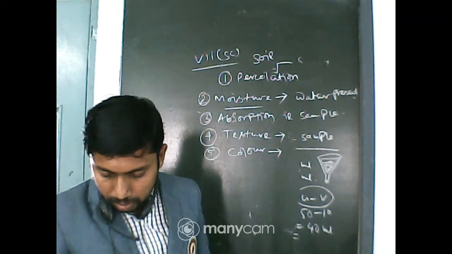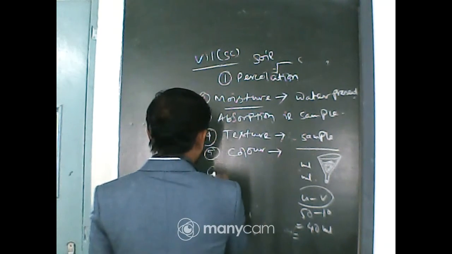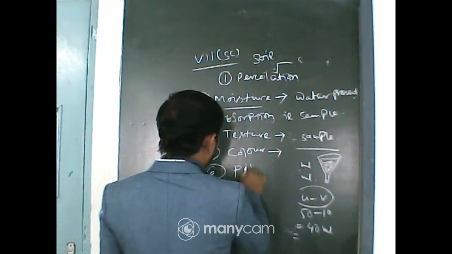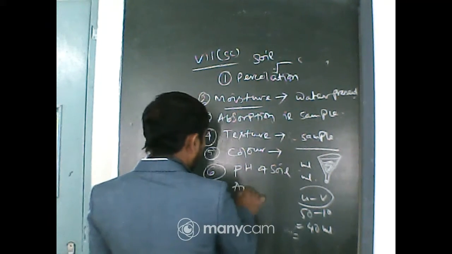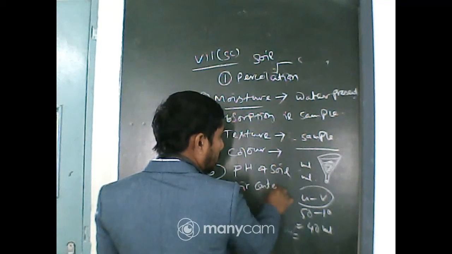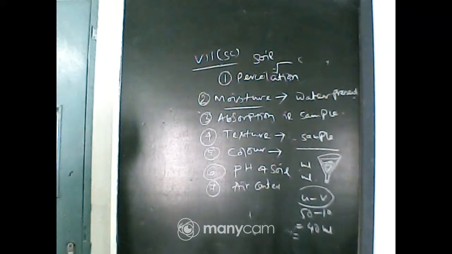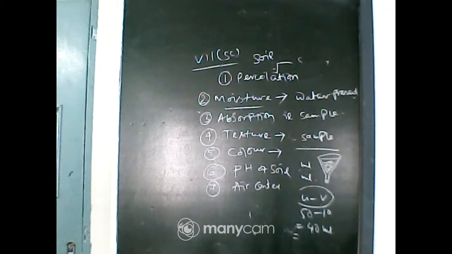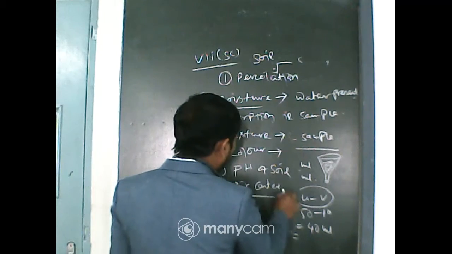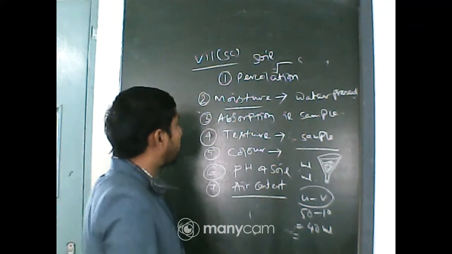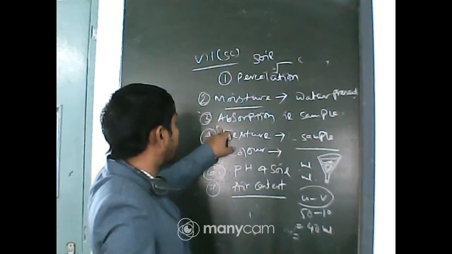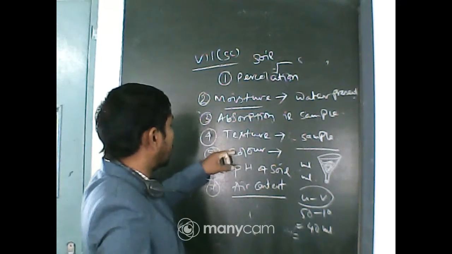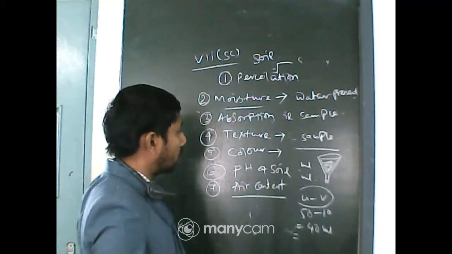Next one, pH of the soil, and number 7 is the air content. So these are the properties of soil: percolation, moisture, absorption of water, texture, color, pH of soil, air content.